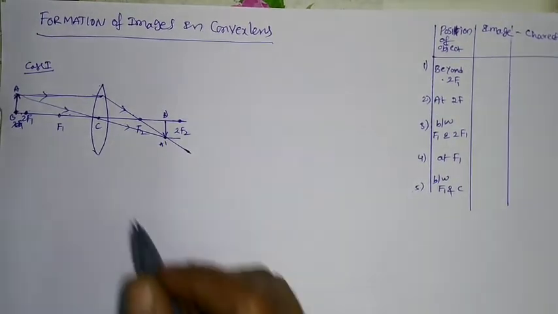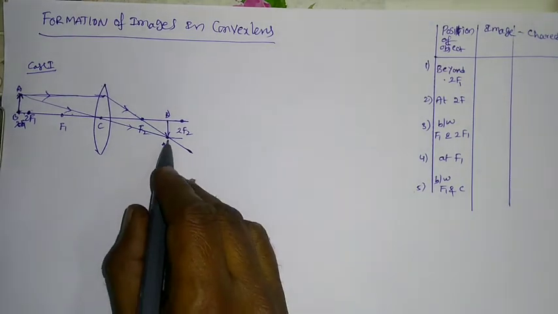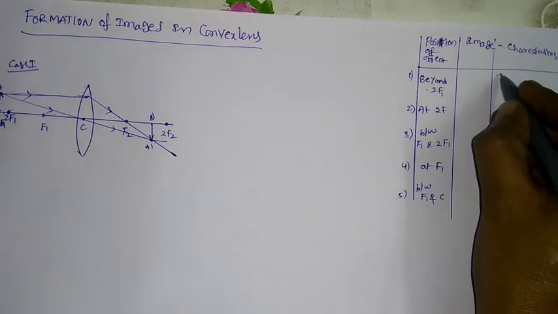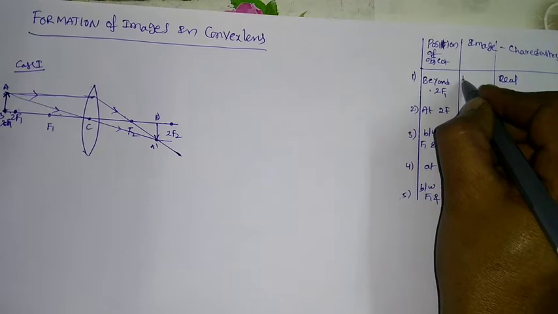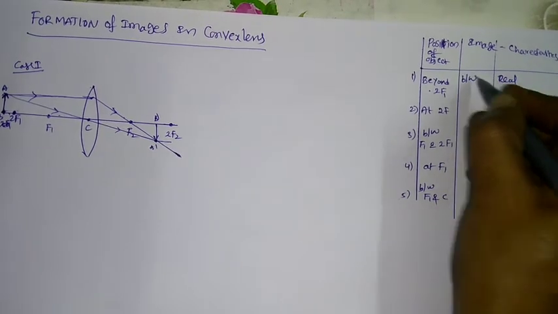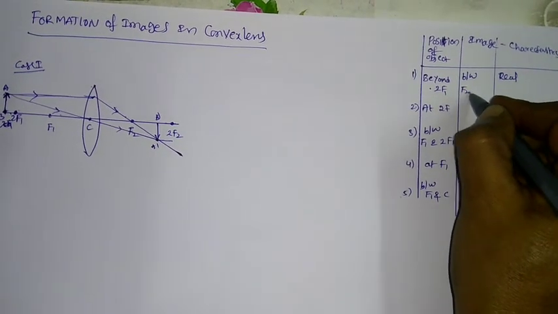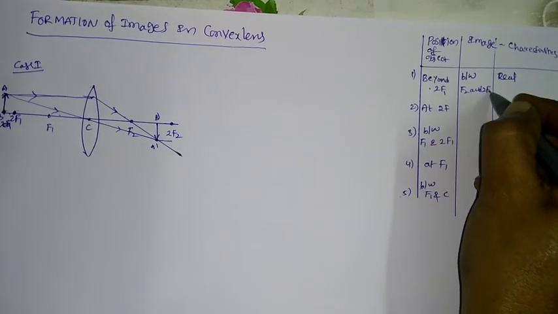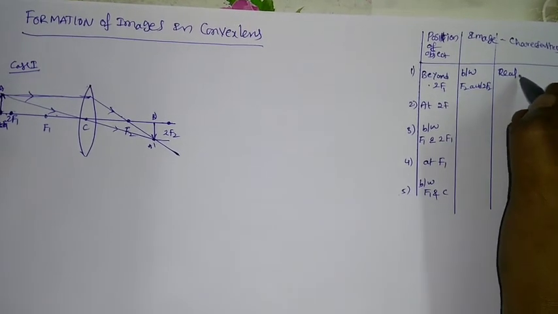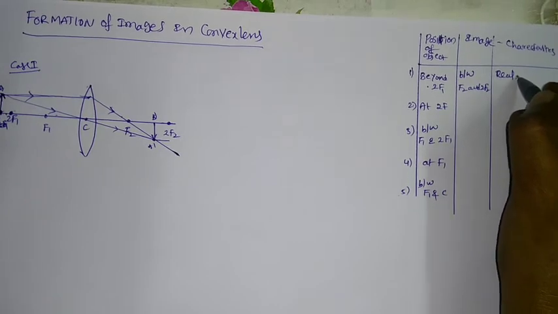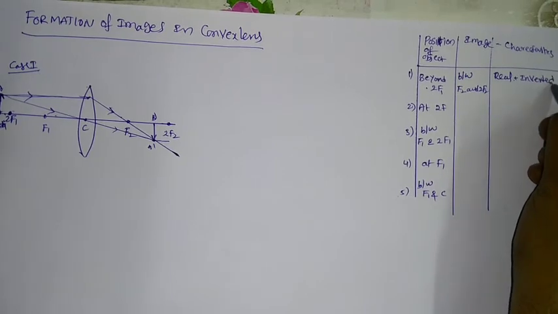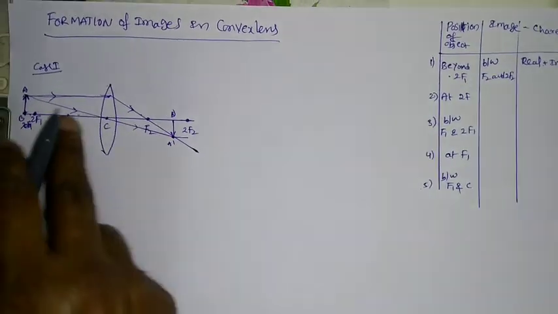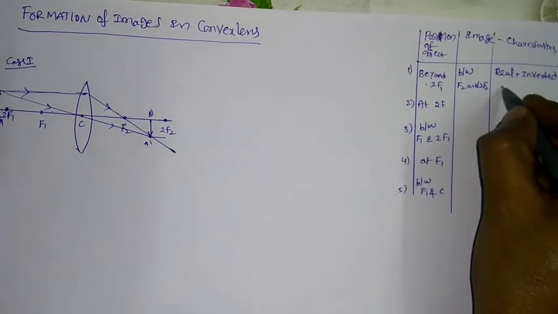Now, what are the characteristics of this image? First thing is an inverted image. Inverted means obviously the rays really meet. That means we can say the characteristic is a real image formation. So this image is formed in between f2 and 2f2. So the characteristics are real. Real means obviously linked with the inverted image, and also the size will be decreased. That means we can say diminished.